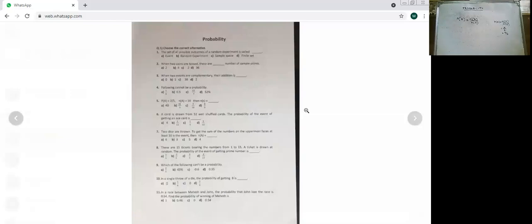In some cases, they will give you the probability and N of A, and they will ask you to find N of S. That also can be the question. P of A is suppose 4 upon 5, N of A is 16 and N of S is how much? This kind of question also comes. So P of A is equal to N of A upon N of S. So 4 upon 5 is equal to 16 upon N of S as it is.